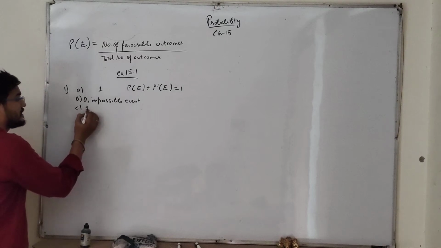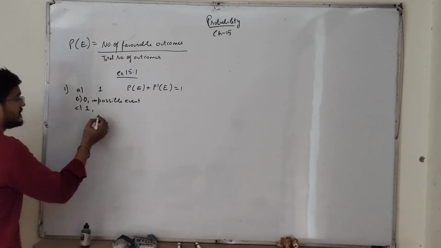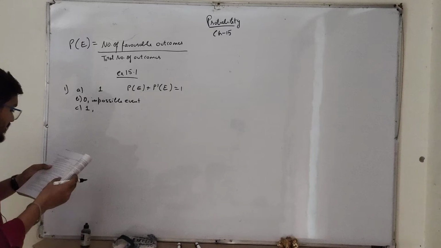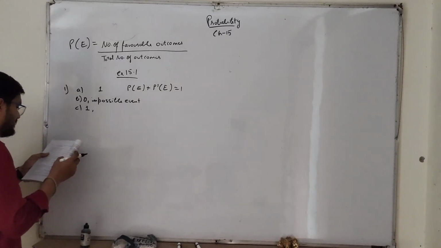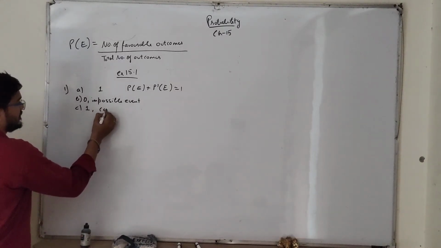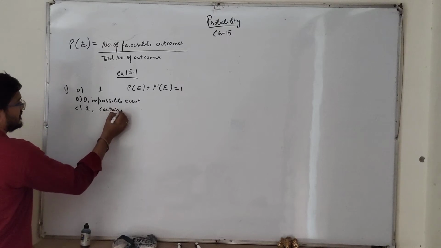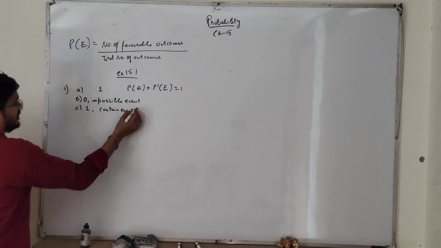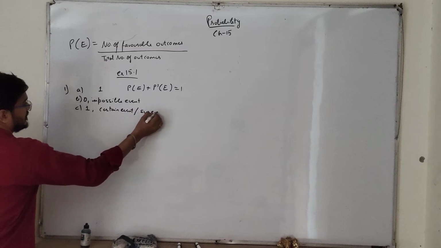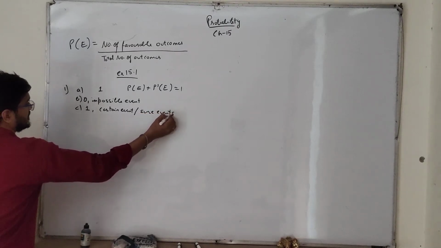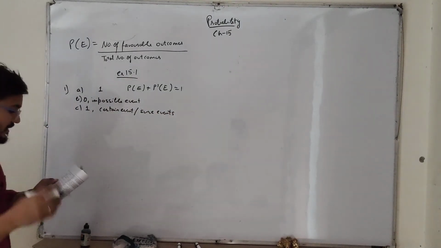So probability of such events is 1, and such events are called certain events, or sure events, right? That is sure to happen.